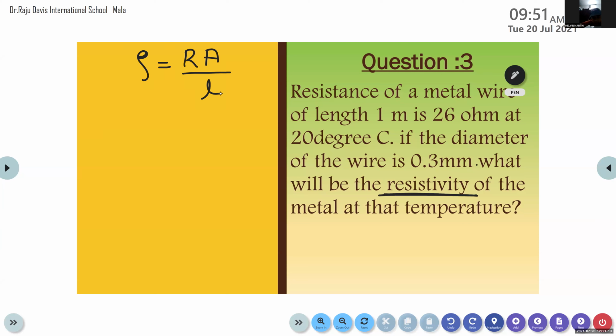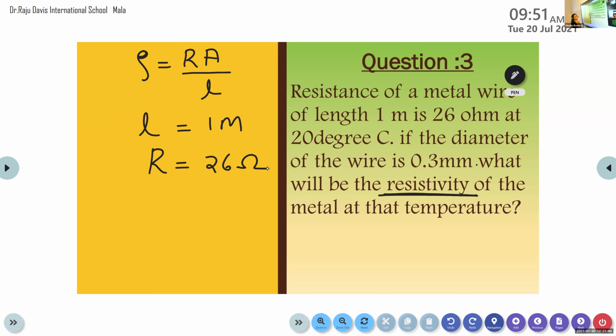Length is 1 meter, very good. Length is equal to 1 meter. Length is given. Resistance is 26 ohm. R is equal to 26 ohm.